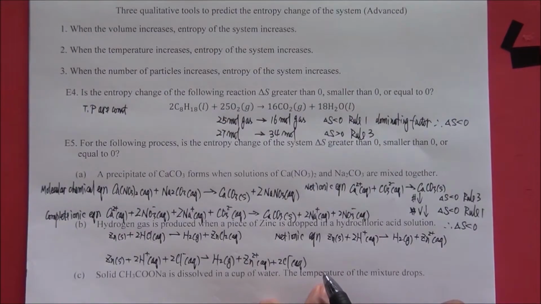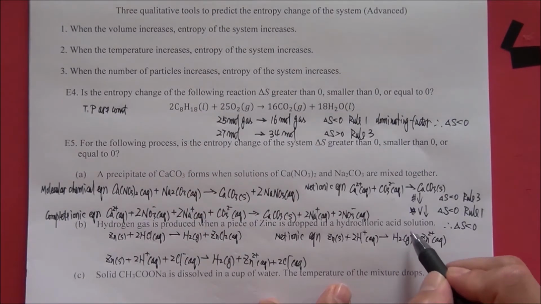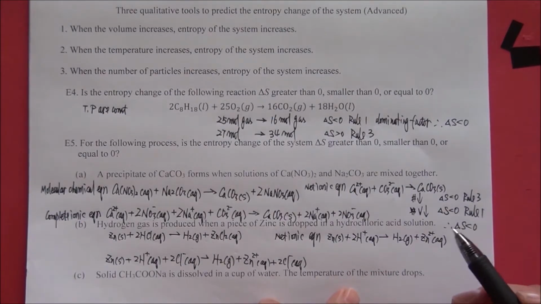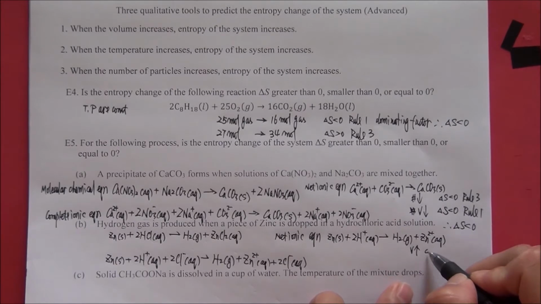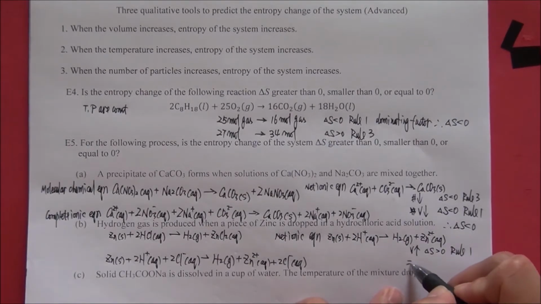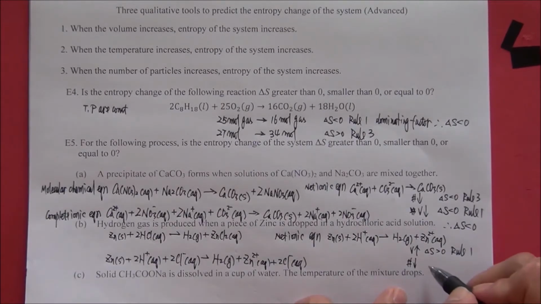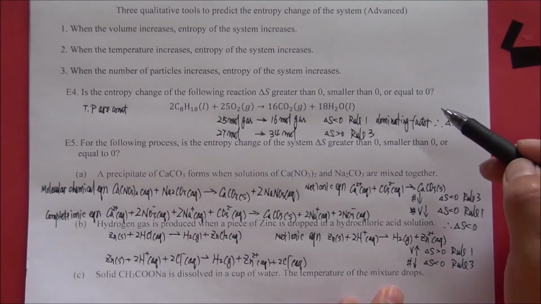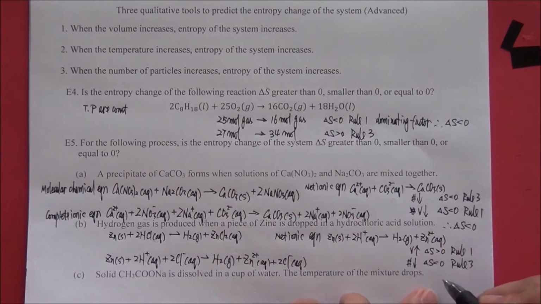If we want to use rule number 1, we have 1 mole of gas product. We do not have gas reactant. Therefore, the volume increases. We can also try to use rule number 3 to predict. According to rule number 3, we have 3 moles of reactants and 2 moles of product. The number of particles decreases. But we already learned from example number 4 that the volume factor is the dominating factor. Therefore, the final answer is delta S larger than 0.